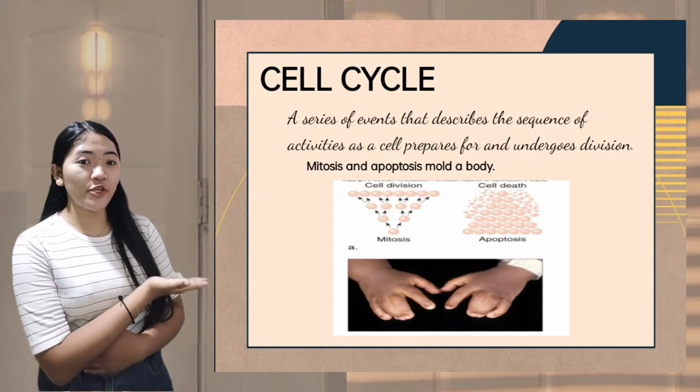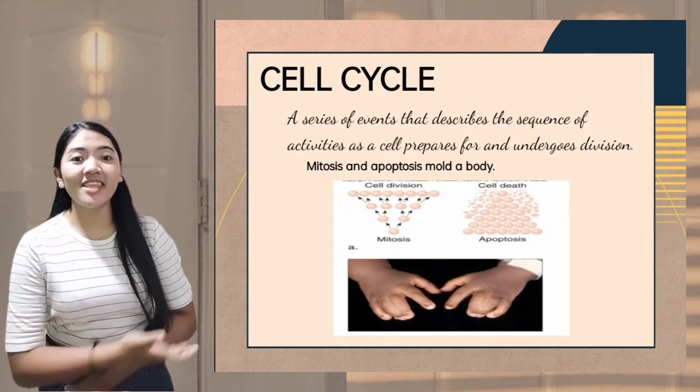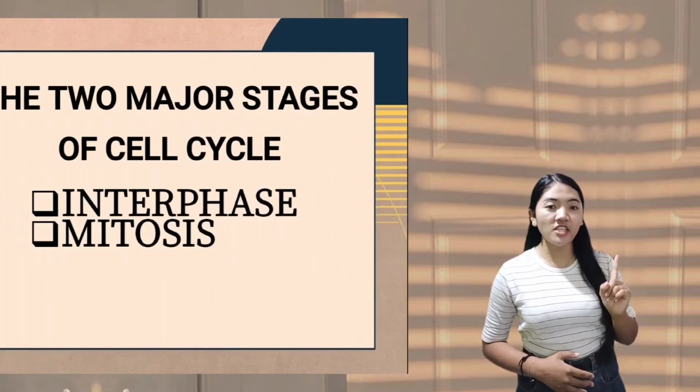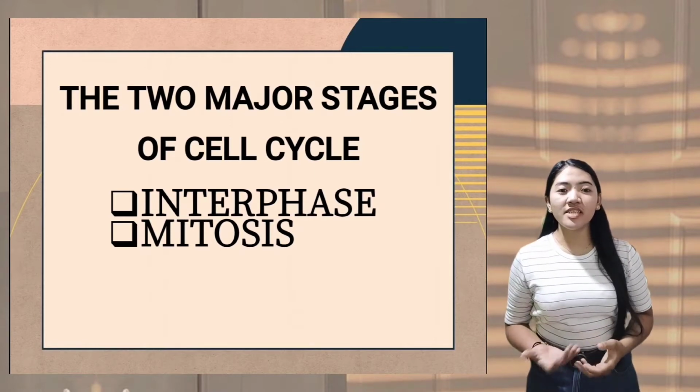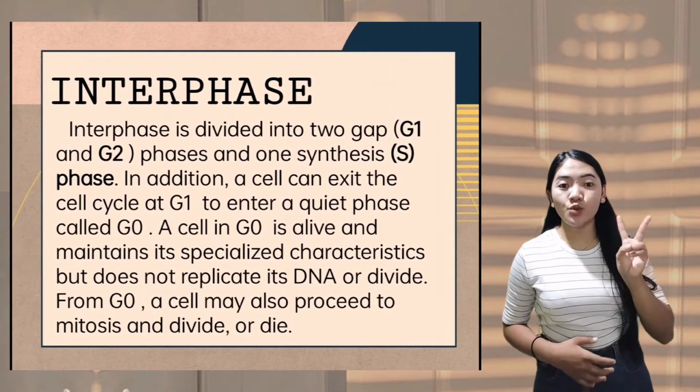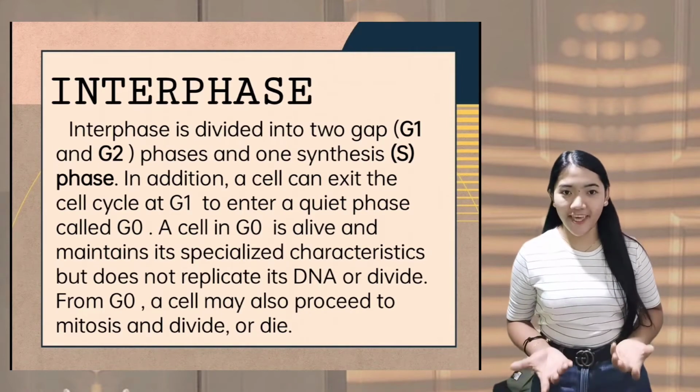As you can see in the picture in the presentation, when apoptosis fails to carve the digits, the webbing persists, as in this hand. The cell cycle has two major stages, interphase and mitosis. In interphase, the cell is not dividing, and in mitosis, the cell is dividing. The first stage of the cell cycle is interphase. During interphase, a cell continues the basic biochemical functions of life while also replicating its DNA and some organelles. Interphase is divided into two gaps, the G1 and G2 phases, and one synthesis phase, the S phase.